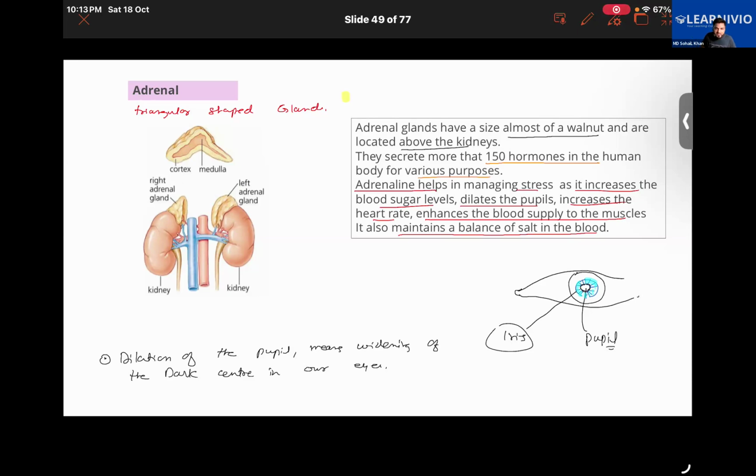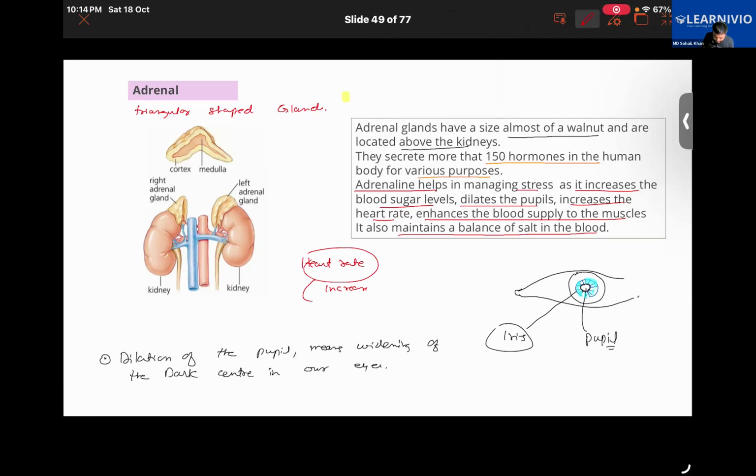So it increases the heart rate. As the heart rate increases, more blood will be pumped to your muscles, so it increases the blood supply to the muscles. If your muscles are going to get more blood, won't they start functioning faster? Yes. So when heart rate increases, there's going to be more flow of oxygen-rich blood to the muscles and to your brain, and that will help you react quickly.